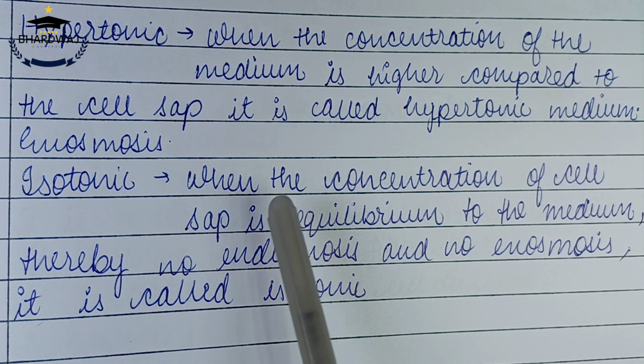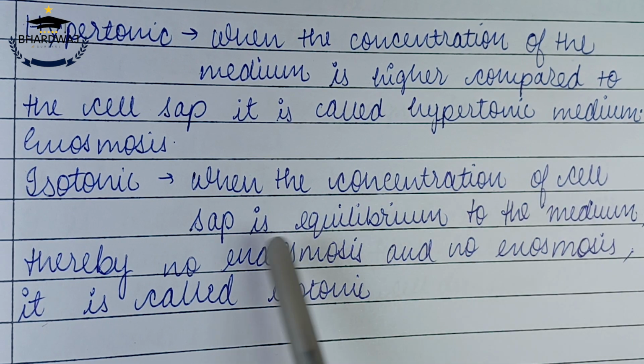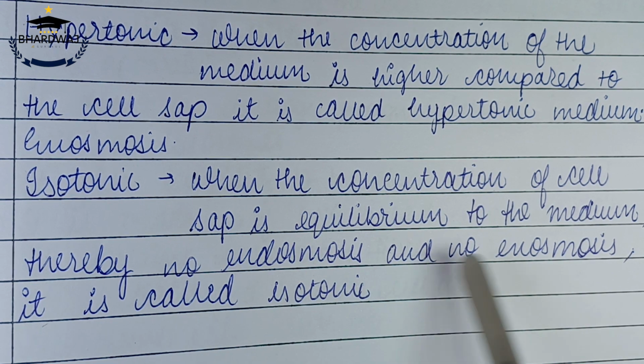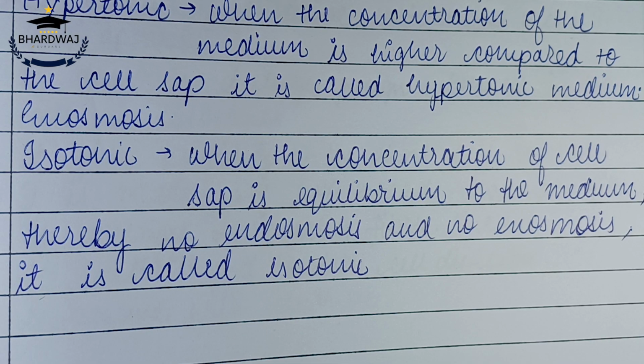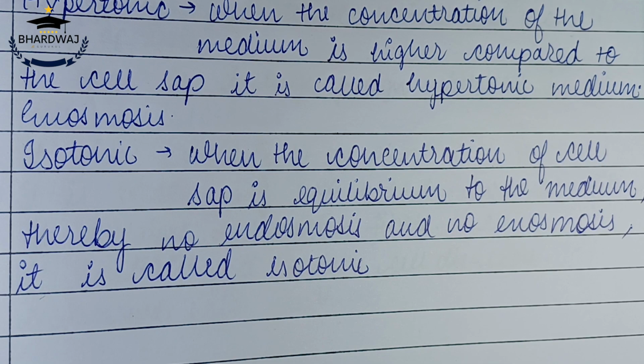Isotonic medium: when the concentration of the cell sap is in equilibrium with the medium, so that no endosmosis or exosmosis takes place, it is called isotonic. When both the cell sap and the surrounding medium are at the same concentration level, no osmosis takes place, neither exosmosis nor endosmosis. So we say that the solutions are isotonic in nature.